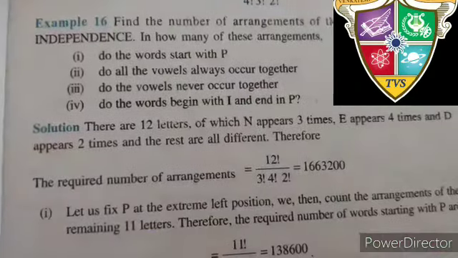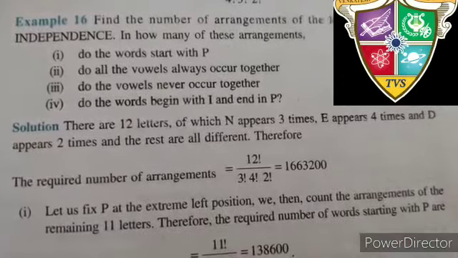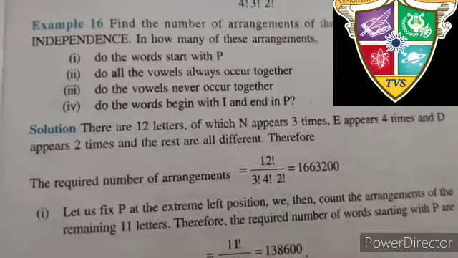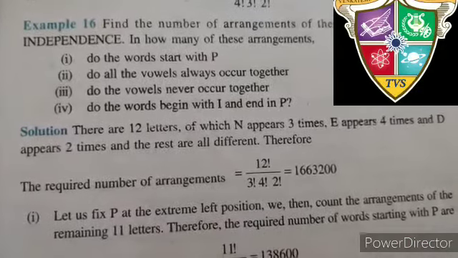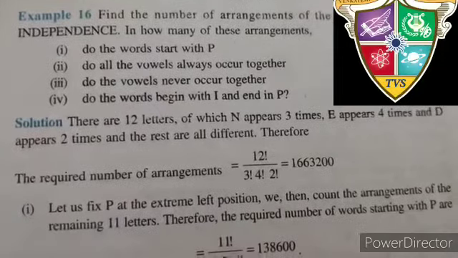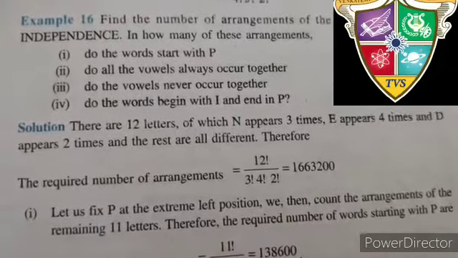Here the word I am giving you is independence. Letters are repeated, and we have to find 4 cases. Let me show you this question. Find the number of arrangements of the letters of the word independence, in how many of these arrangements, and there are the following 4 cases given.